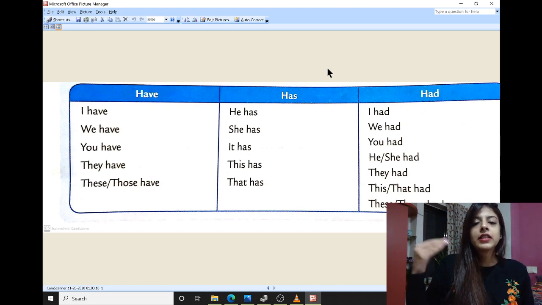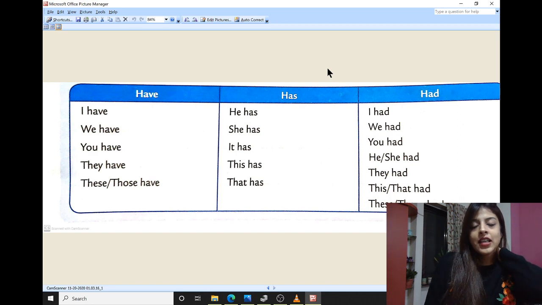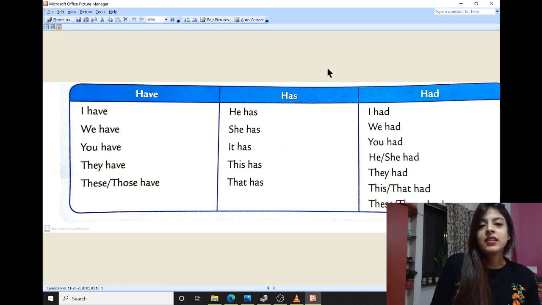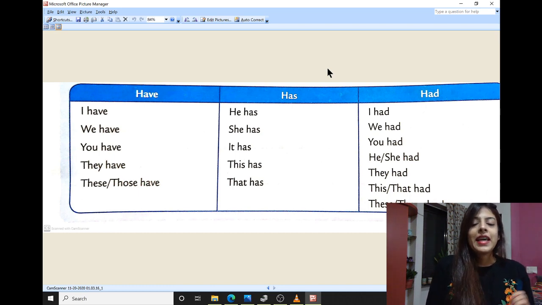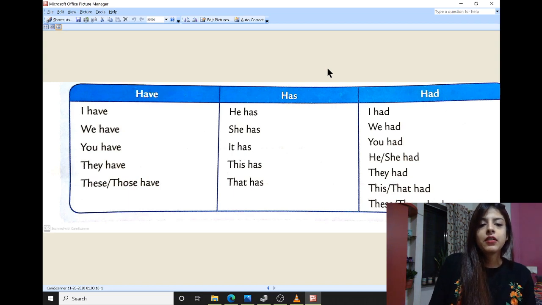Okay, so these are all singular nouns, just one. He, she, it, this, that. What are they? They are one singular noun. So has will be used with singular noun. Do not use I has or you has. It does not sound right, right? So except I and you, has will be used for all the singular nouns.